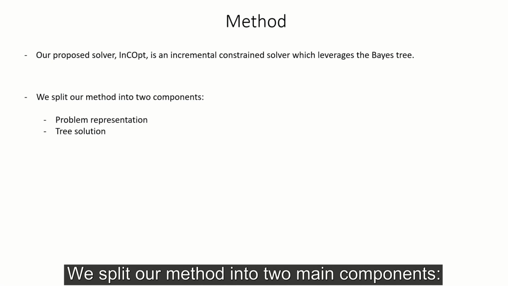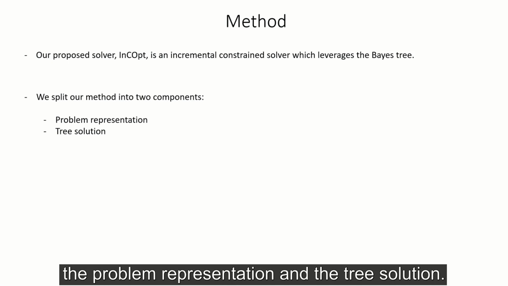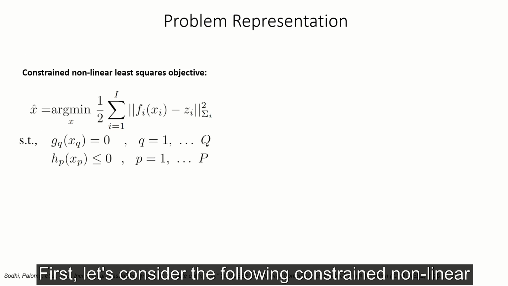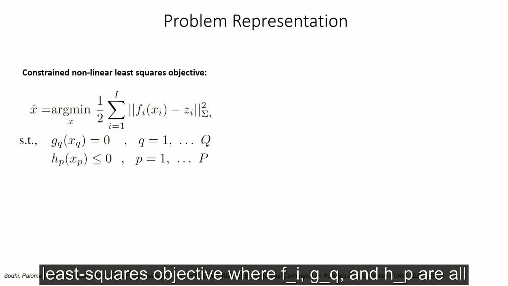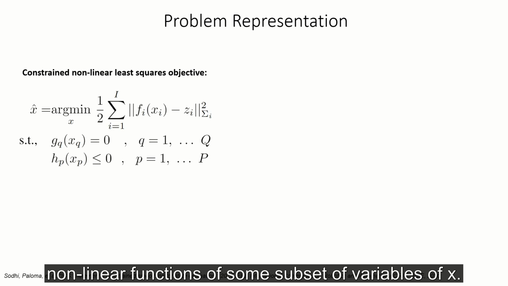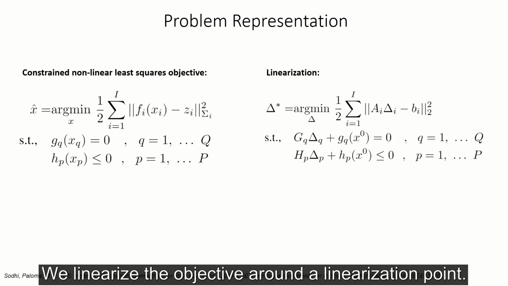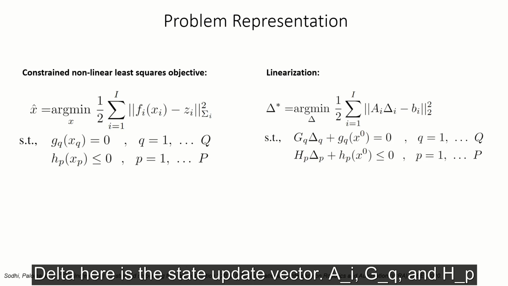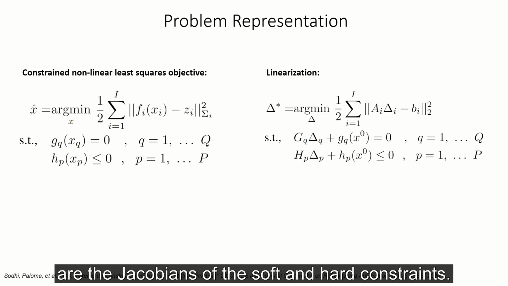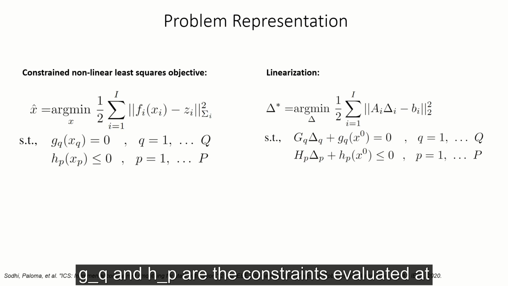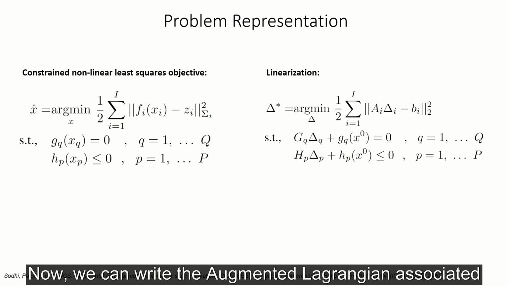We split our method into two main components: the problem representation and the tree solution. First, let's consider the following constrained nonlinear least squares objective, where Fi, Gq, and Hp are all nonlinear functions of some subset of variables of x. We linearize the objective around the linearization point. Delta here is the state update vector. Capital A, G, and H are the Jacobians of the soft and hard constraints, and lowercase g and h are the constraints evaluated at the current linearization point.